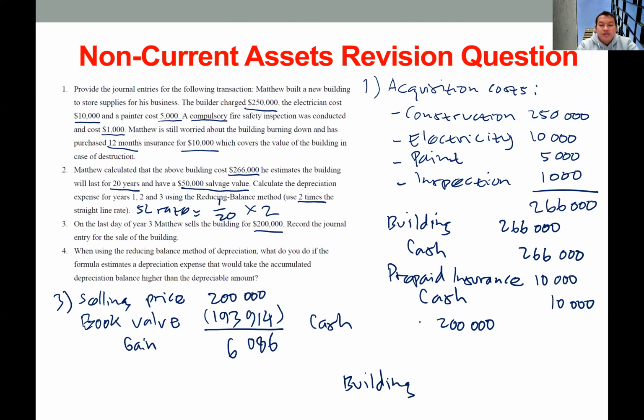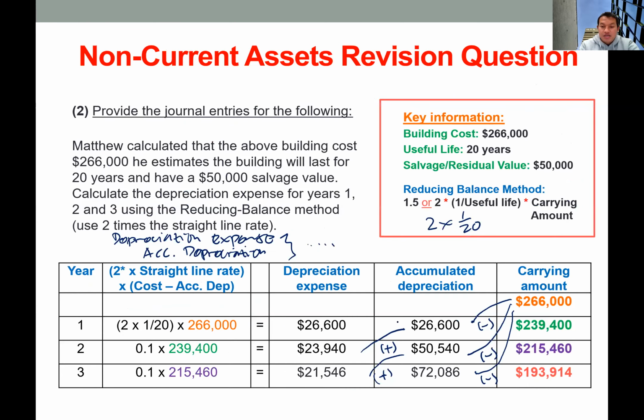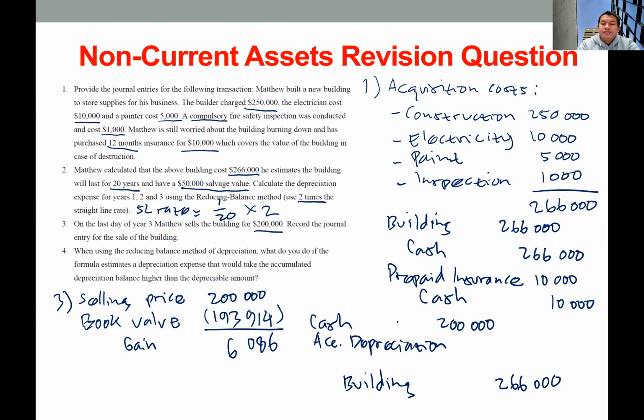So the building will be credited for the original cost, which is 266,000. We also need to remove the depreciation of this building. So we put accumulated depreciation in the debit, up to the end of year 3, which is this one, 7,286.